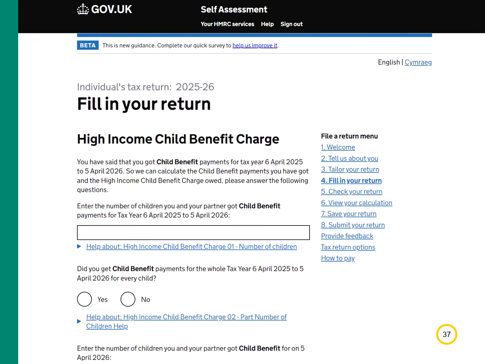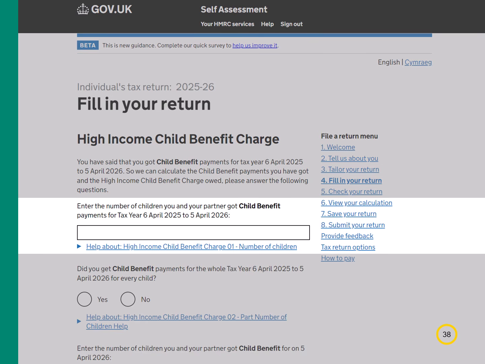The next page to fill in is for the High Income Child Benefits charge. You're given this page if you told us in the Tally Your Return section that you received child benefit, your adjusted net income was above £60,000 and you're the highest earner. This is included here, as the High Income Child Benefits charge is based on your total income and the amount of child benefit that you received in the year. You need to tell us the number of children that you received child benefit payments for in the tax year.